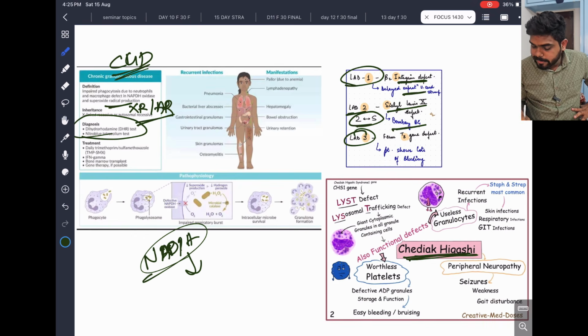What is Chediak-Higashi syndrome? I told you, LYST defect. LYST is nothing but lysosomal trafficking defect.